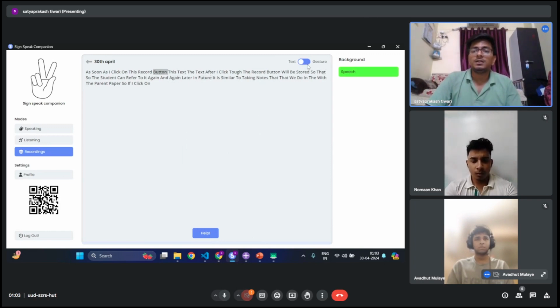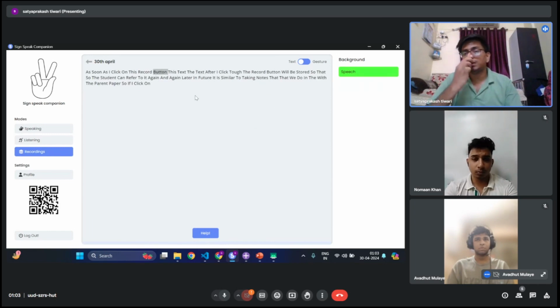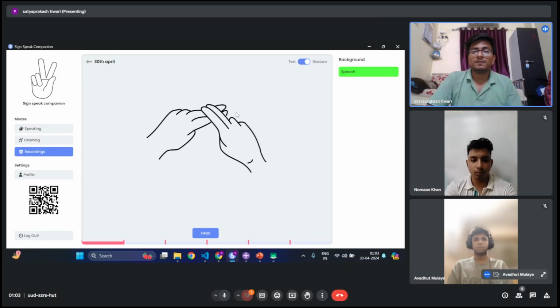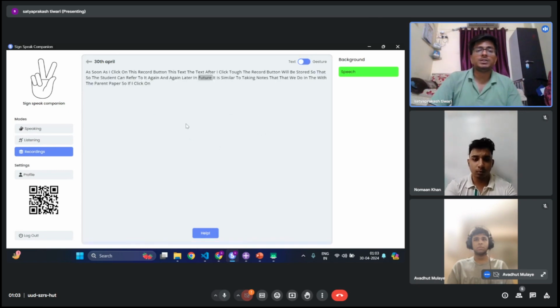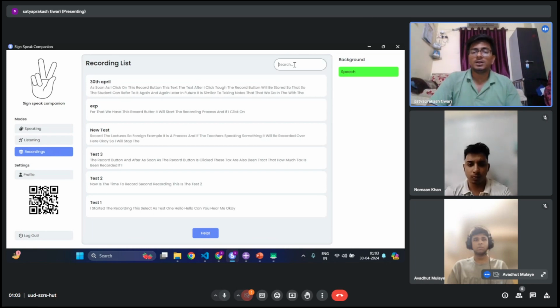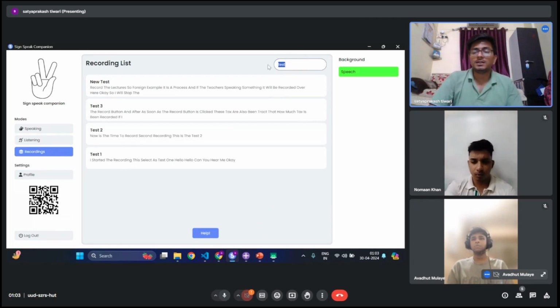So you can see that button, we have BUTTON. So that is how it is. And this is because the student might need to refer to something which is very deep in the recording. So the gesture won't be starting from the start. The user can just toggle where the gesture begins. So this was our implementation of the speech to text as well as the recording section, where the student can actually record this, and sort the recordings. If I want to sort based on the test, I can just sort it.